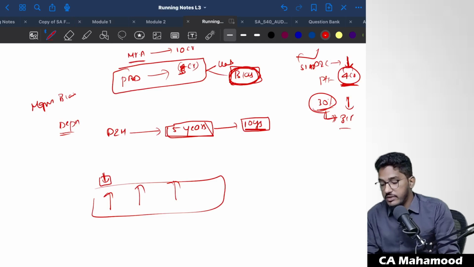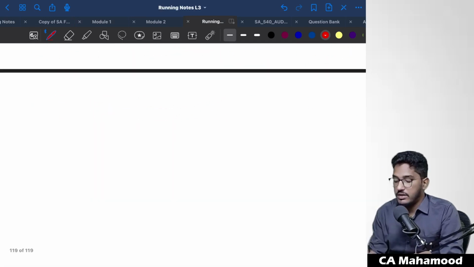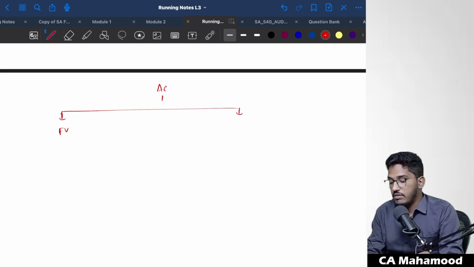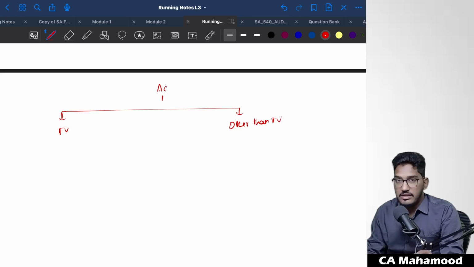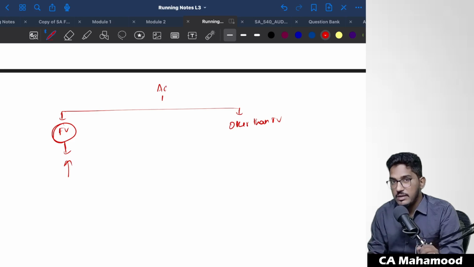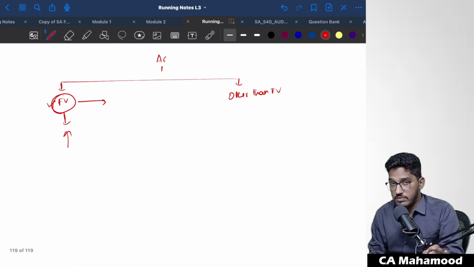See, previously I told that we have accounting estimates which are derived on the basis of fair value also, and accounting estimates which are derived on the basis of other than fair value also. Whenever there is a fair value usage, there will be high estimation uncertainty generally. But there is an exception. Not all items which involve fair value carry estimation uncertainty. There will be some accounting estimates which involve fair value adjustments, but still they might not have high estimation uncertainty. Take for example, investments.